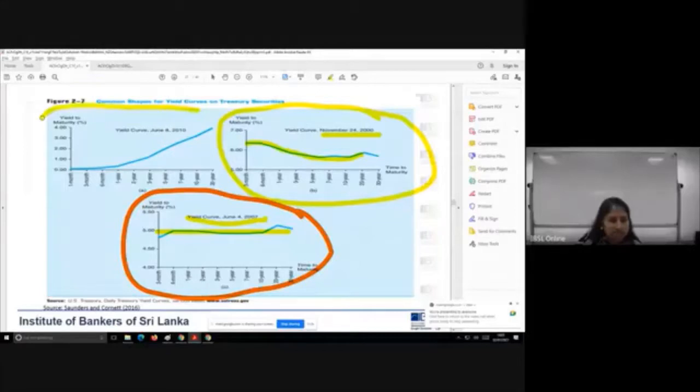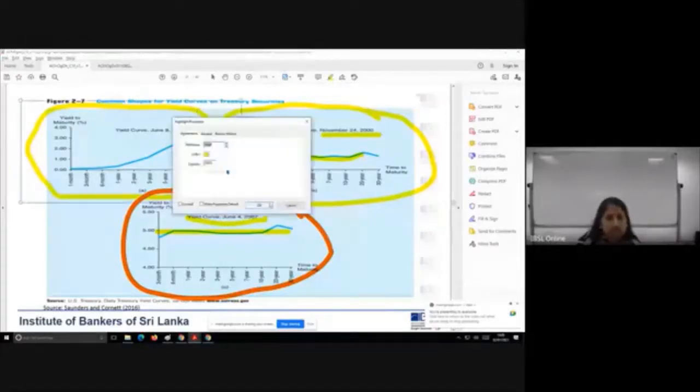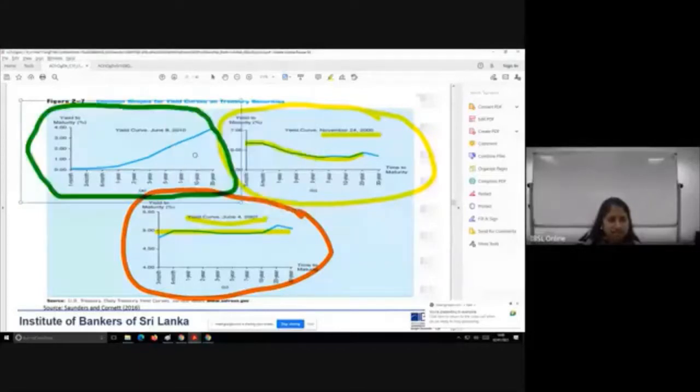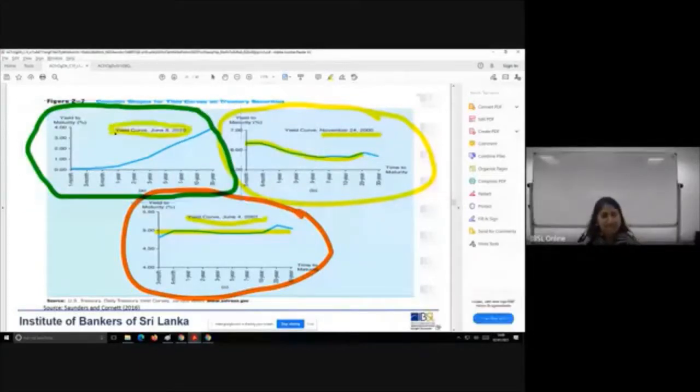Look over here, the very first one. This one is during 2010, when the economy is in the recovery stages after the global financial crisis. There you can see they are expecting the economy to be better in the future, therefore the yield curve being positively sloped.